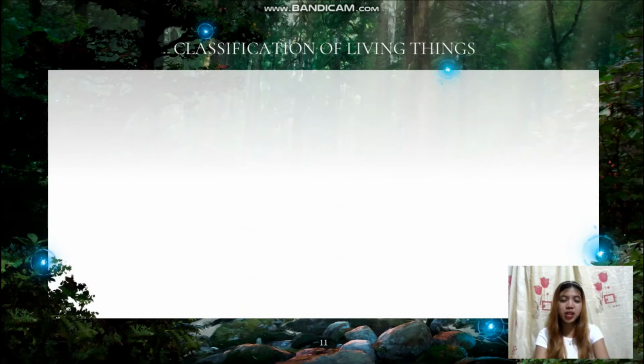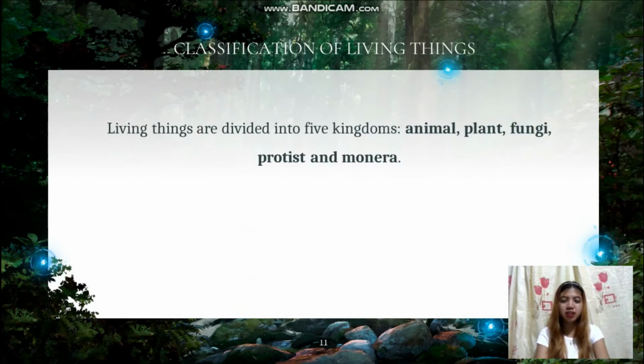And last, classification of living things. Living things are divided into 5 kingdoms: animal, plant, fungi, protists, and monera.